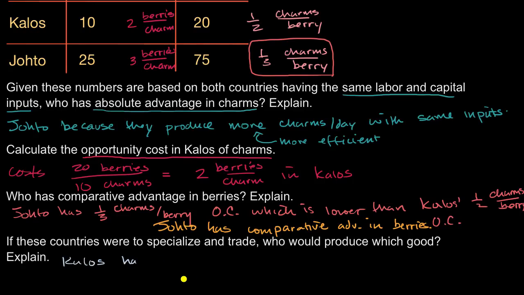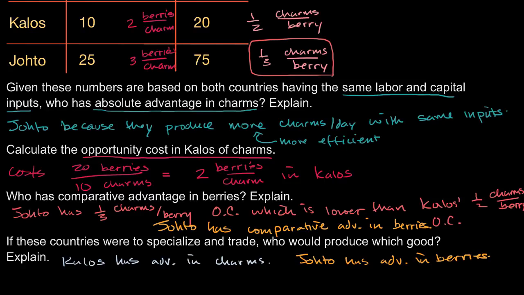For charms, Kalos has a lower opportunity cost for charms. Kalos has advantage in charms. And then we already said Johto has advantage in berries.